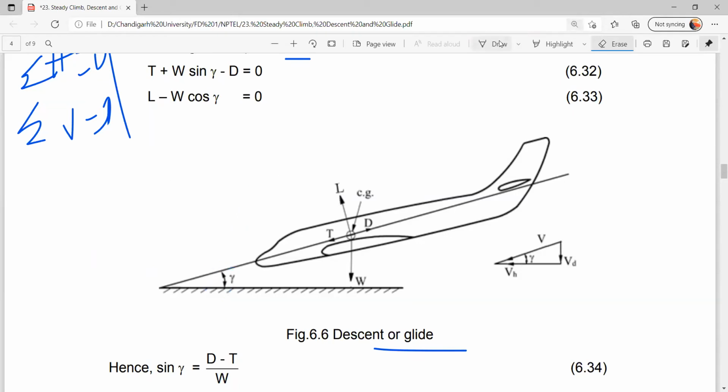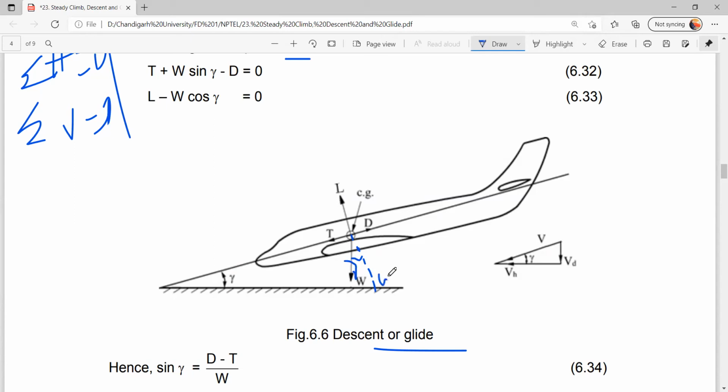Right. So when we are resolving the forces, if I take a reference line from here, this is also gamma, right? Obviously, we have seen in the last class how it is gamma.